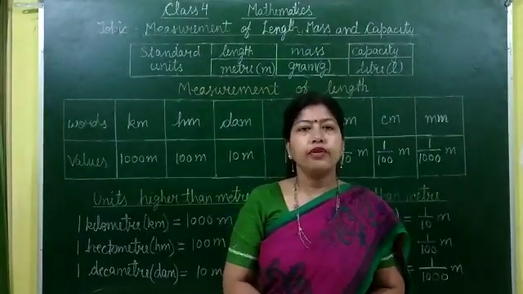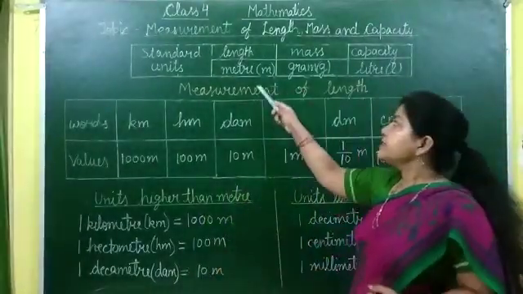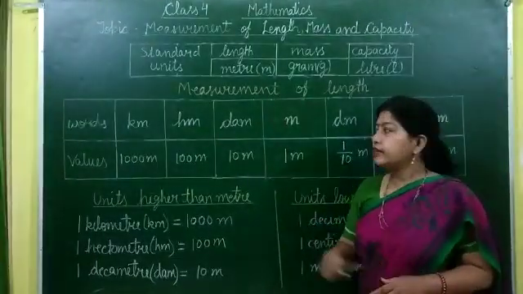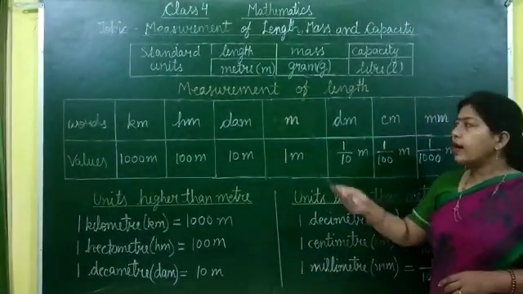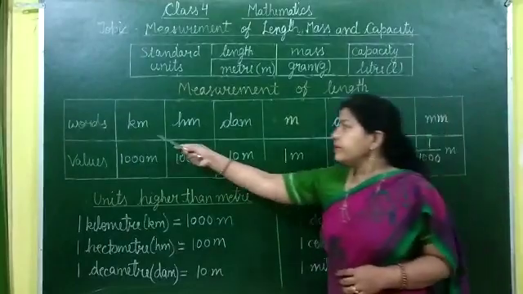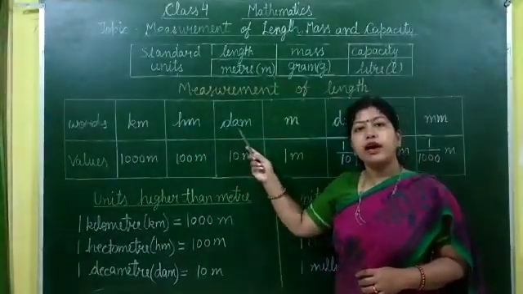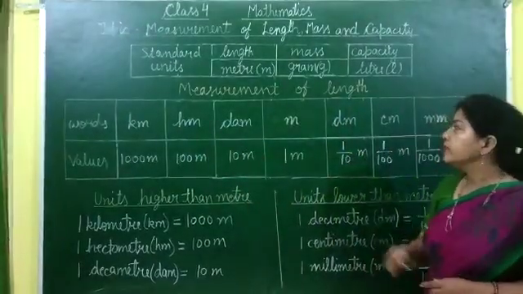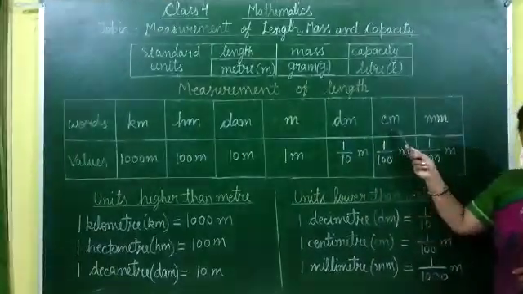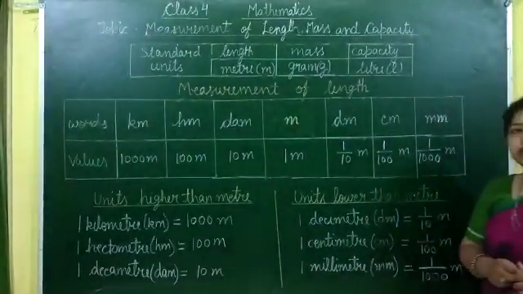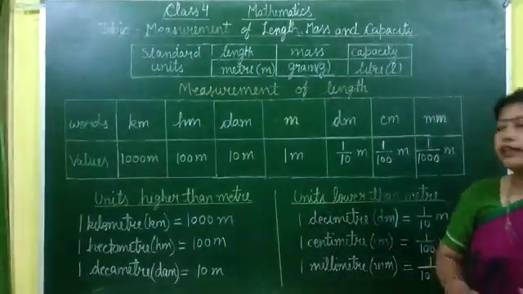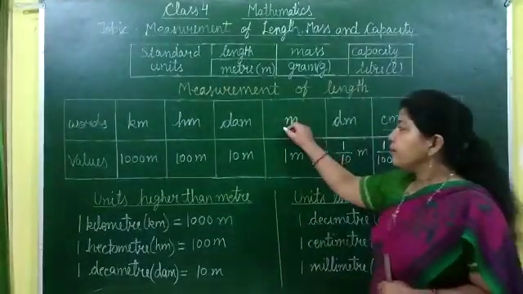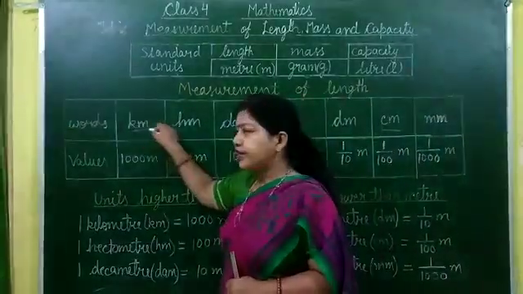In the metric system of measurement, meter is the standard unit of length. In this table, different units of length are written in their short form from higher to lower. Kilometer, hectometer, decameter are the units higher than meter. Decimeter, centimeter and millimeter are the units lower than meter. Commonly used units of length are centimeter, meter and kilometer.